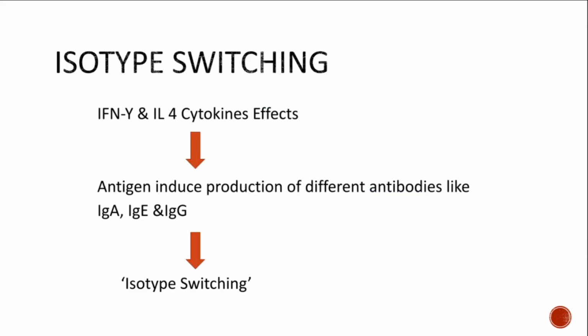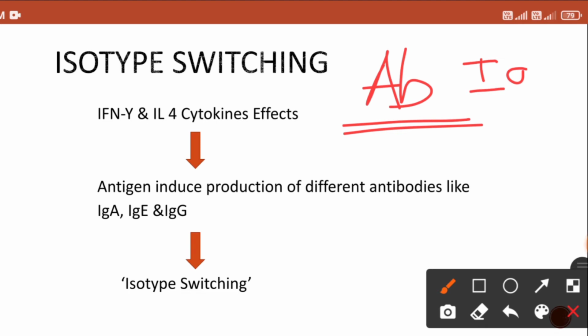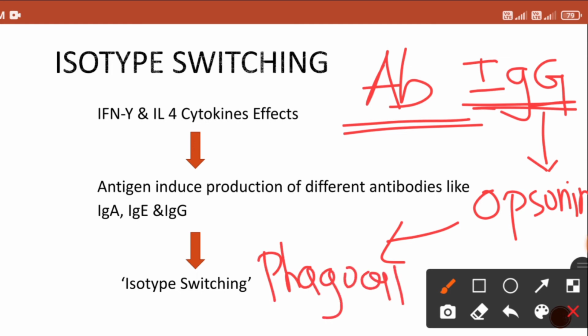All right. So the main function of B lymphocyte is to produce the antibody, and this particular antibody can neutralize the antigen, right? It can kill the bacteria directly. And the second way of killing is production of IgG type of antibody. This IgG acts as an opsonin, right? So it will lead to phagocytosis of bacteria or viruses. So that is another way of killing of antigen.